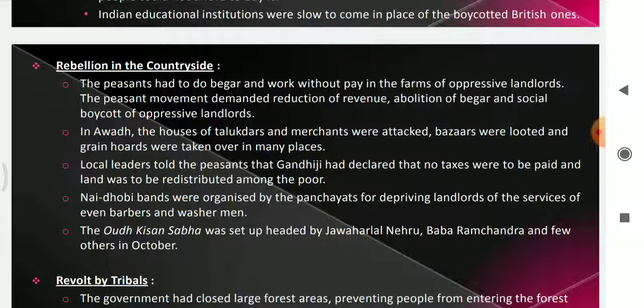This is how they started, and even Jawaharlal Nehru toured many villages around Awadh, and they collected the grievances of the people, and they formed Awadh Kishan Sabha. Okay, in Awadh they formed Awadh Kishan Sabha. Jawaharlal Nehru and Baba Ramchandra, both leaders joined together. This Awadh movement was led by Baba Ramchandra. And within a month, 300 branches were started in and around the villages.